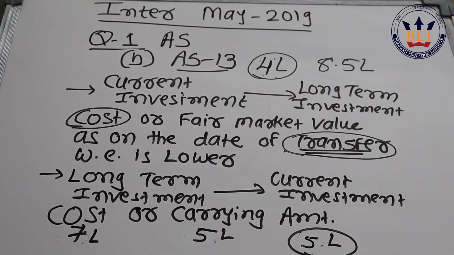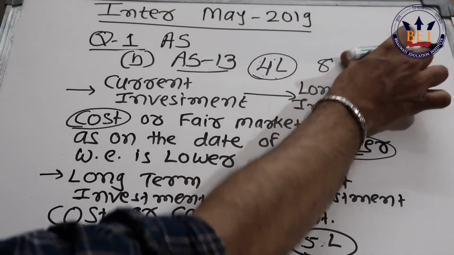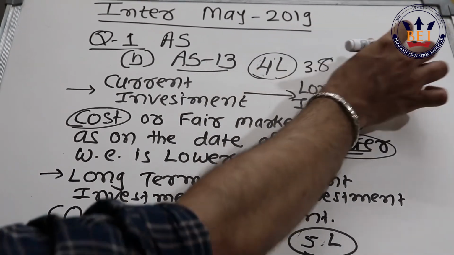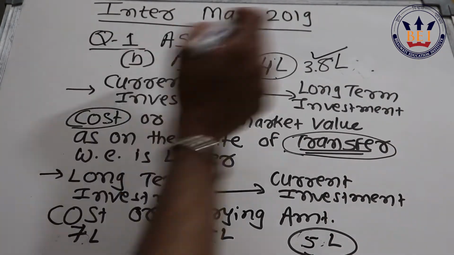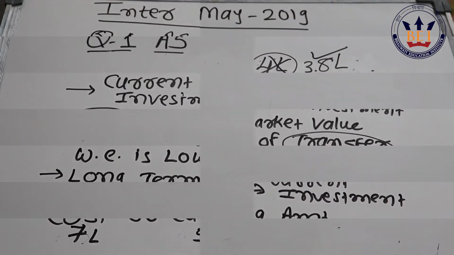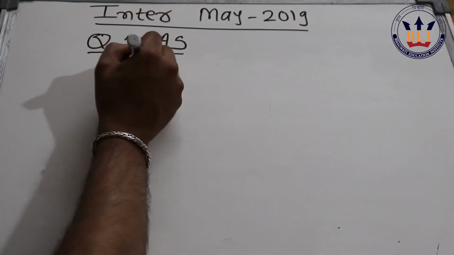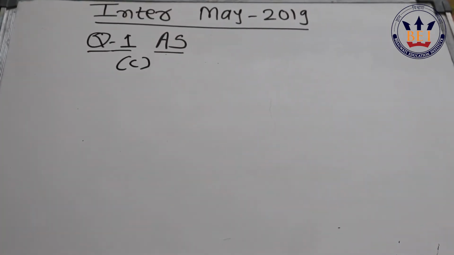And the fair market value, now they have given 2 dates. Out of that, 31st December is completely irrelevant because we are not reclassifying on that date. So on 15th of June, it's 3.8 lakh, whichever is lower. So we should be valued at 3.8 lakh and not 4 lakh rupees. Now, moving forward, the next question, sub question number C.